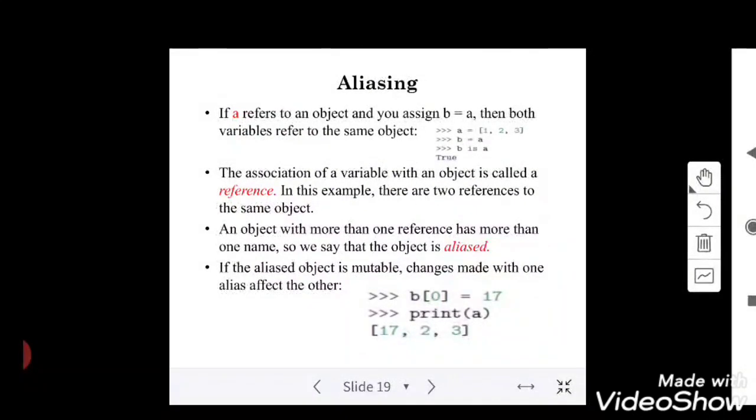So that is the meaning of it. Lists are mutable, and this aliasing is also mutable. Aliasing is using the same object with more than one name, or more than one variable referring to the same list. That is called aliasing.